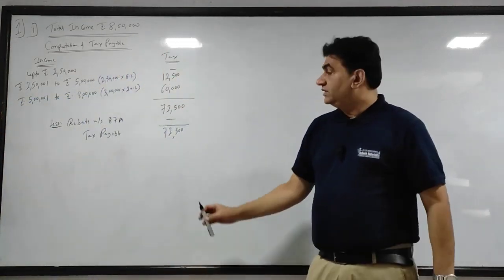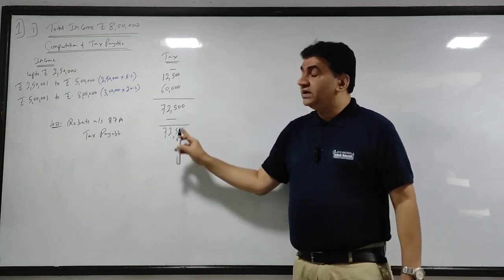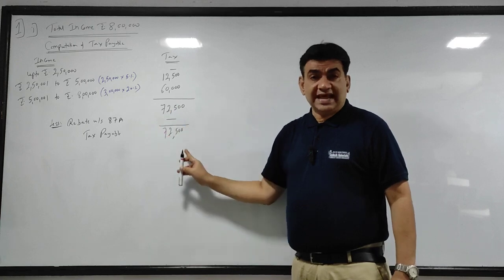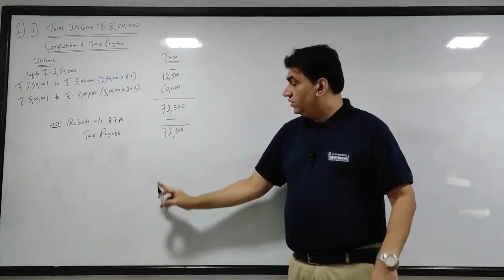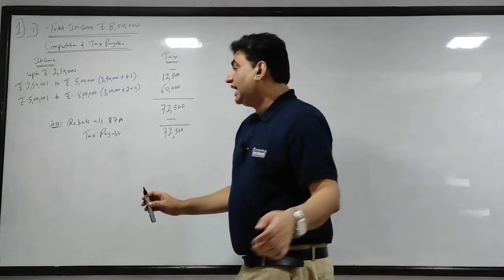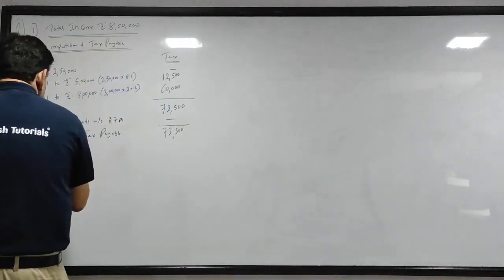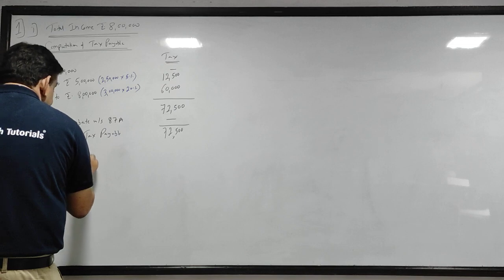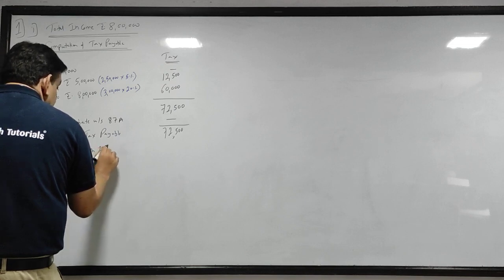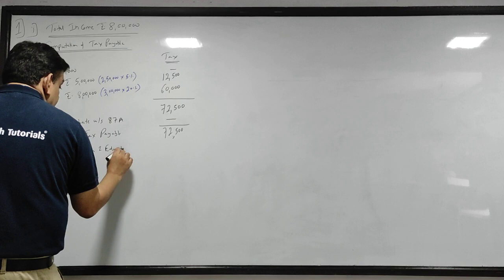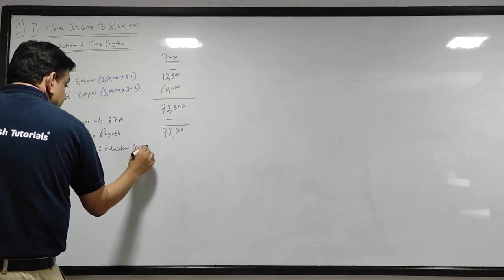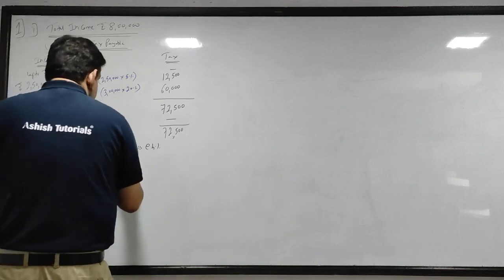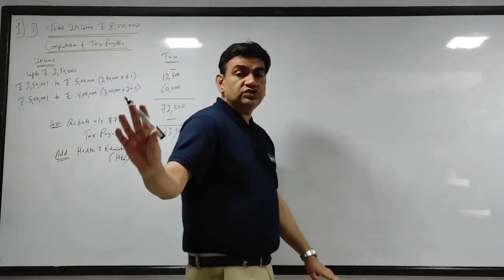And what I told you, this is as per the slab. Now to this I will add 4% HEC. Add health and education cess at the rate of 4%, which we call HEC. Going forward I will just use the word HEC.